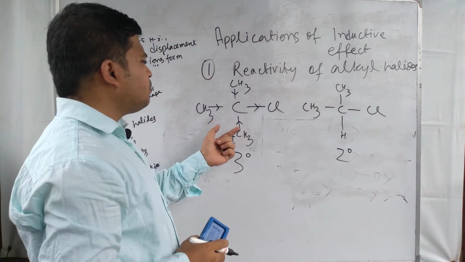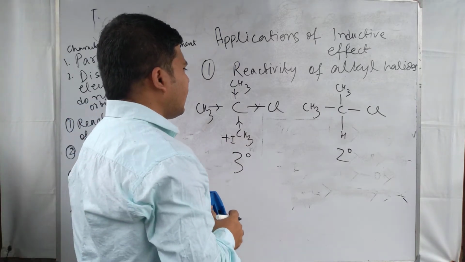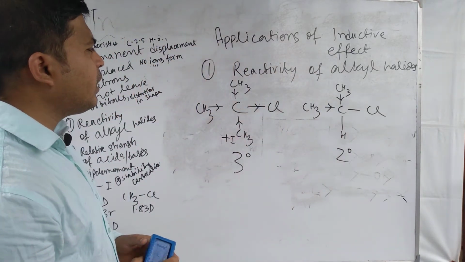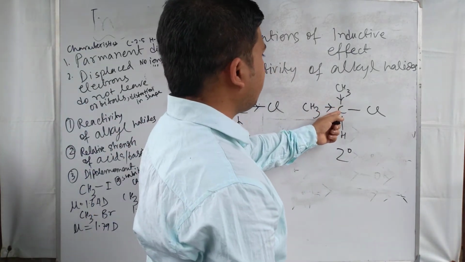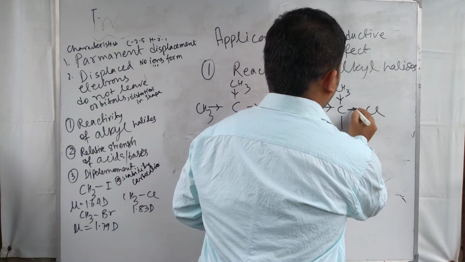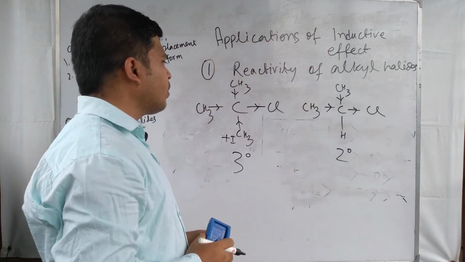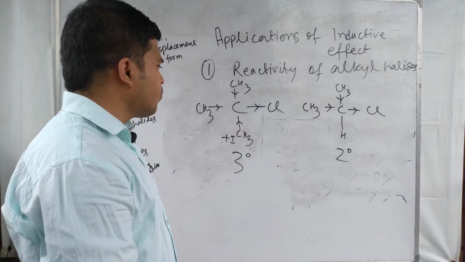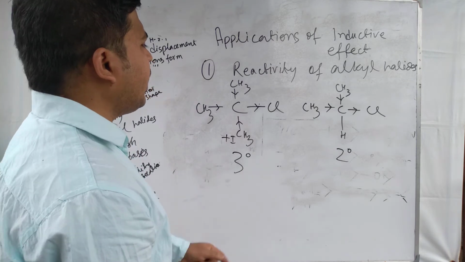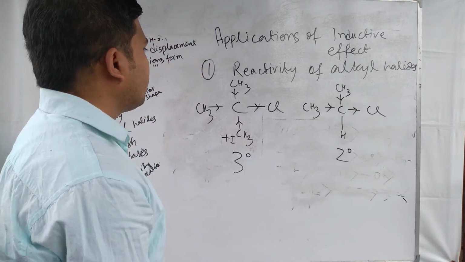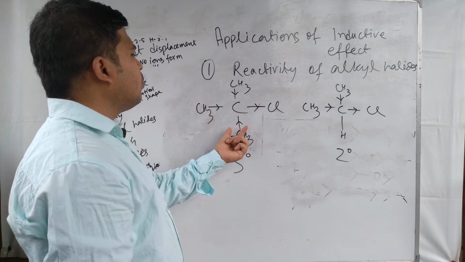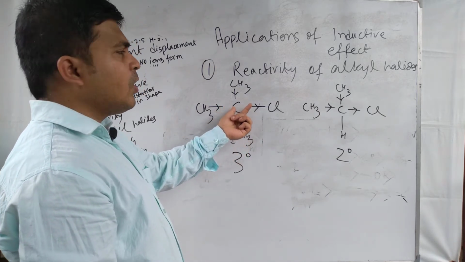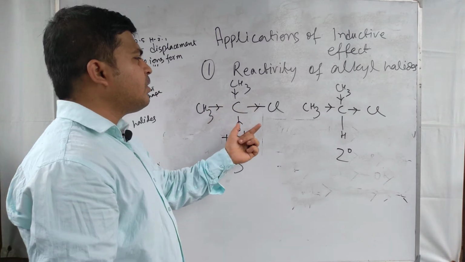The secondary alkyl halide has just 2 plus I effect operating groups, and here the chlorine is withdrawing the electron pair. So now the question is, which one is more reactive and why? Between the tertiary and secondary alkyl halide, this one here, due to the more electron donation on this side, the carbon can easily be stabilized.